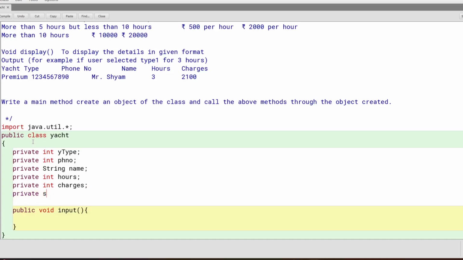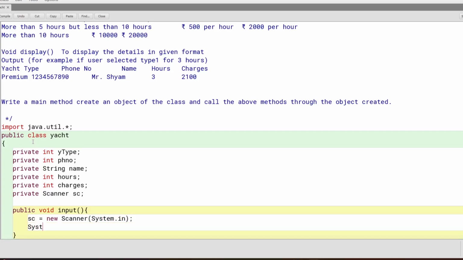Private Scanner sc. What we can do is sc is equal to new Scanner(System.in).